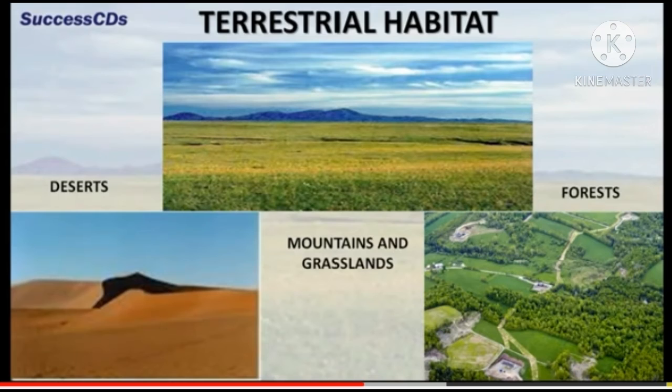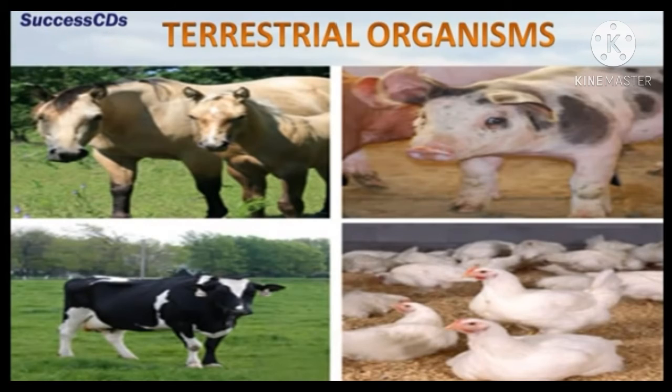One more habitat is there, children, and this is polar habitat. Polar habitats are mostly covered with snow, due to which they are very cold for most part of the year. Plants like grasses and animals like polar bears, penguins, seals, etc. are found here. Terrestrial organisms: the organisms which are found in the terrestrial habitats are called terrestrial organisms. Children, you are seeing the pictures of different animals which are found on the land. So they all are called terrestrial organisms.